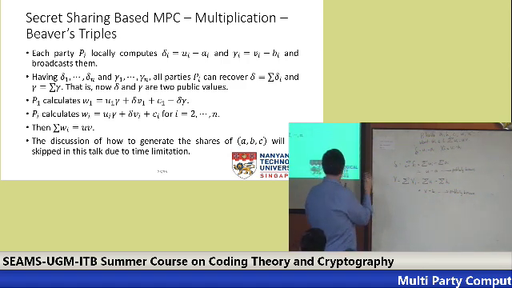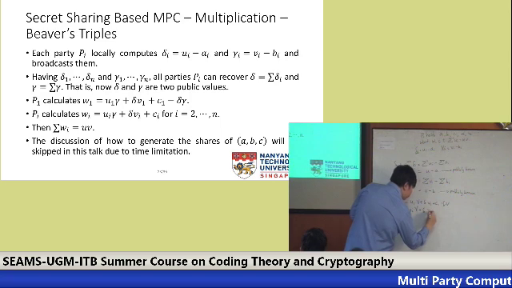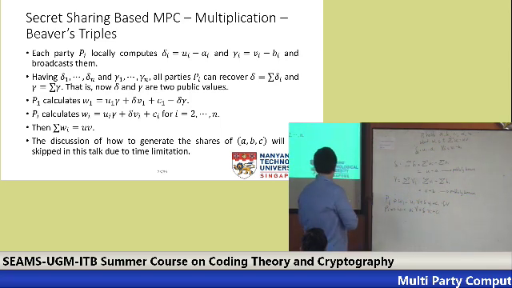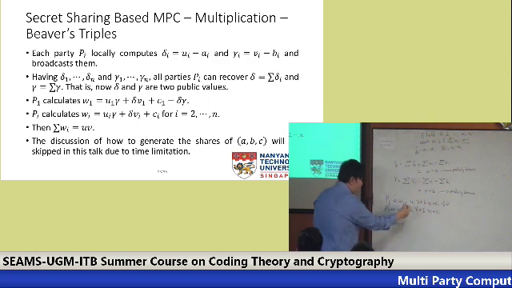Now, notice that in here, if Pi holds this Wi equals to Ui times gamma plus. Okay, so now after we ask all the n players to calculate this one, we claim that actually this Wi's satisfy this one. So let's try to calculate. So sum of Wi, this one will give us sum of Ui times gamma.